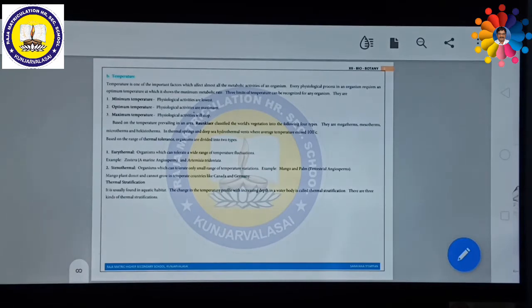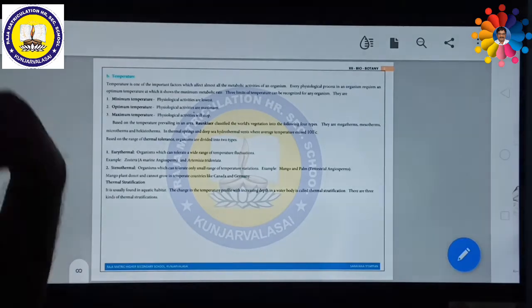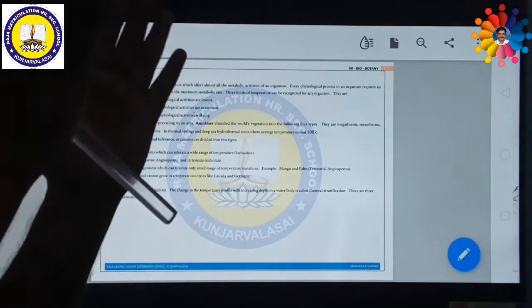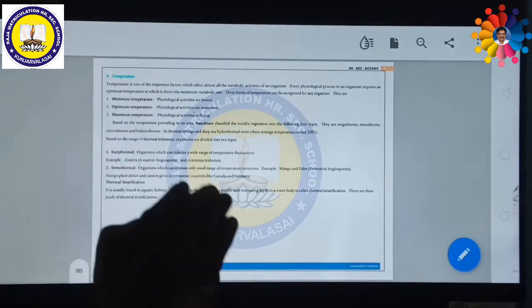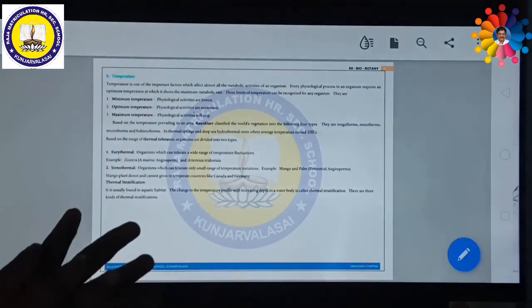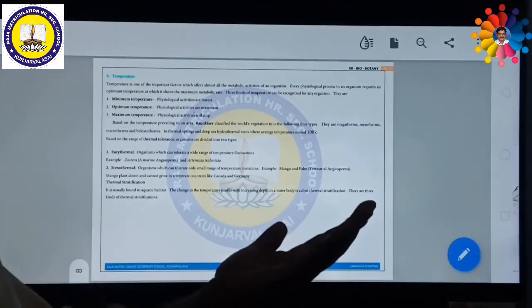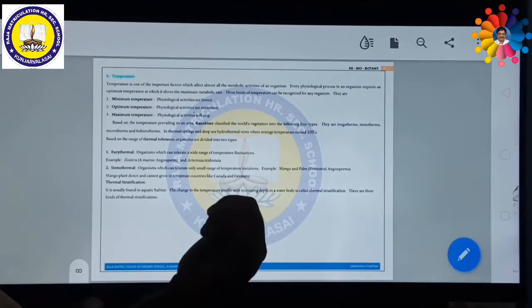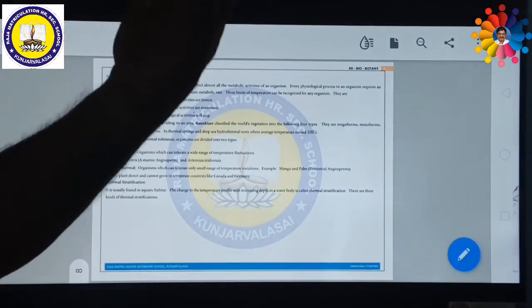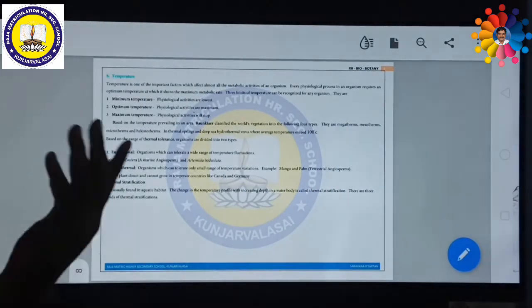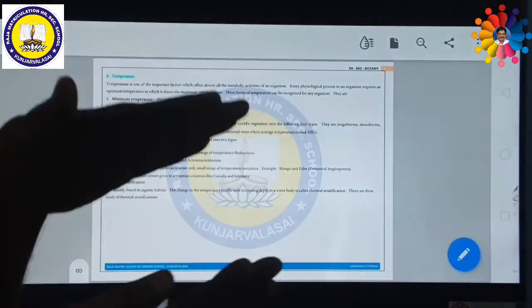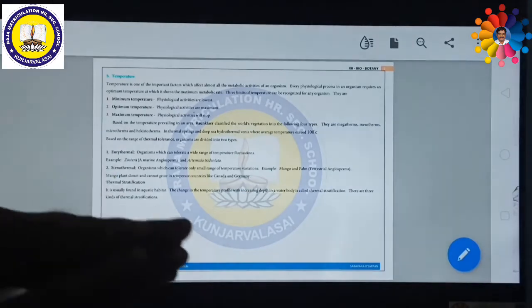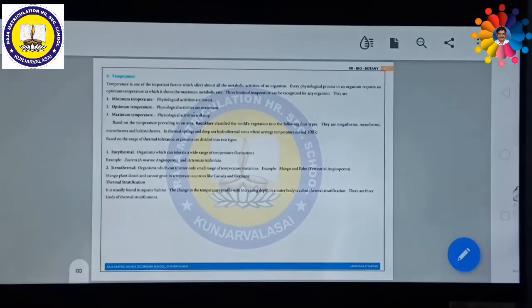So all plants need to do the respiration process and various metabolic processes only at the optimum temperature. At lower temperatures, these enzymes become inactive, so the plants cannot use this energy. At high temperatures, these enzymes will be deactivated or destroyed. So only the optimum temperature is suitable for all plants and animals.